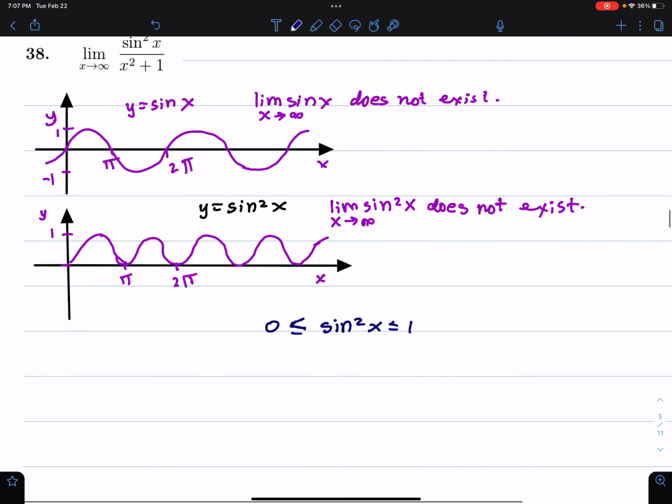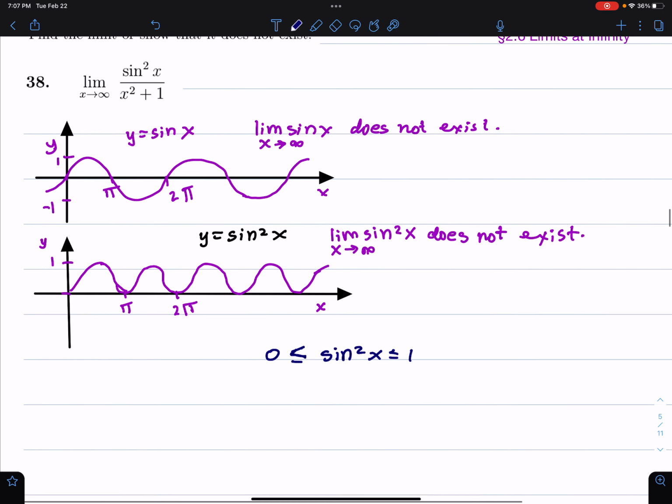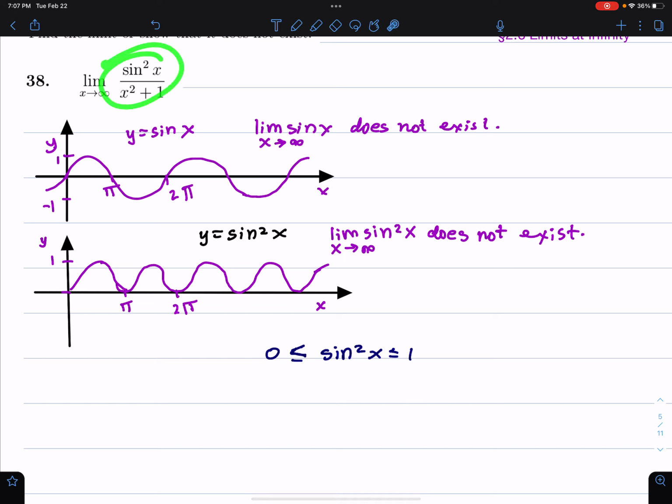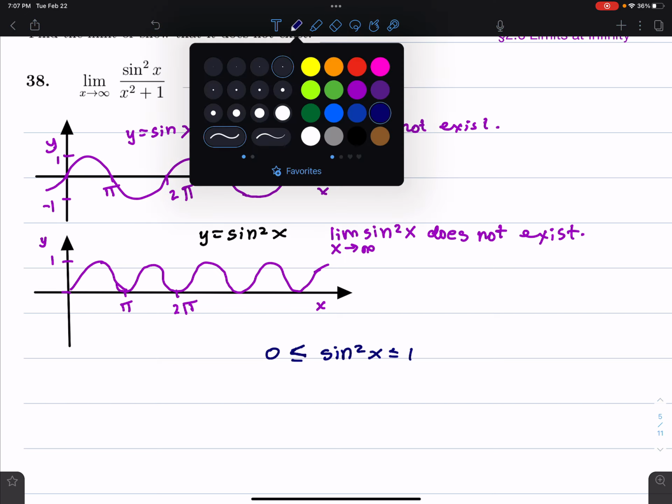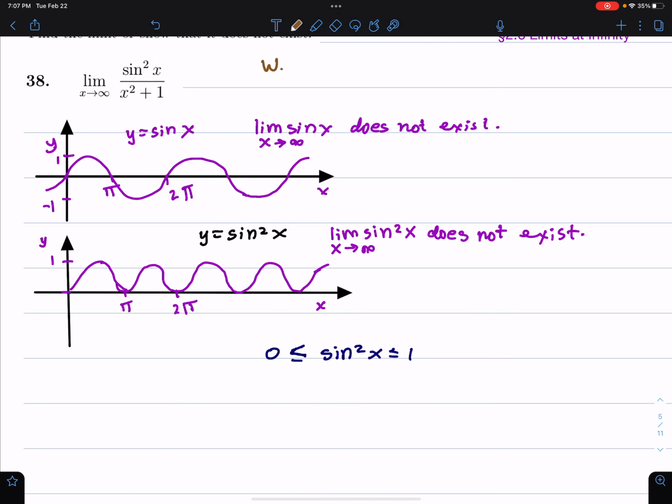And what I'm going to do is use the squeeze theorem to prove that this limit is 0. So let's write that on the top. We use the squeeze theorem, also known as the sandwich theorem.